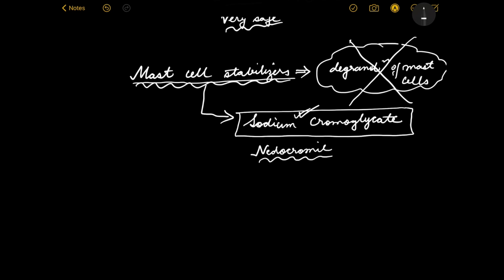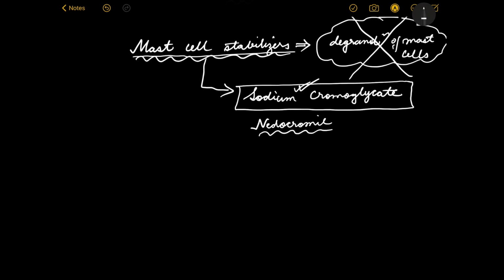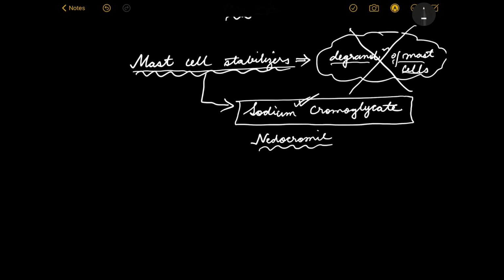So the thing about mast cell stabilizers, I have already mentioned what it is, but you can kind of see this coming, that you are trying to prevent degranulation of mast cell. But if the mast cell has already degranulated, if the inflammatory mediators have already been released, then mast cell stabilizer has no work to do, it's useless.